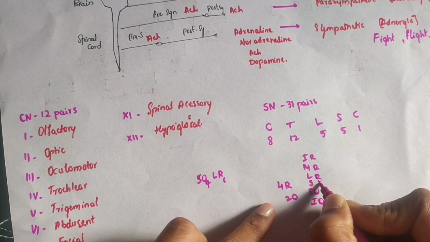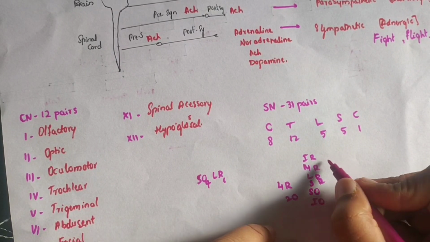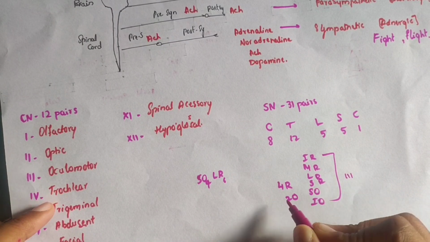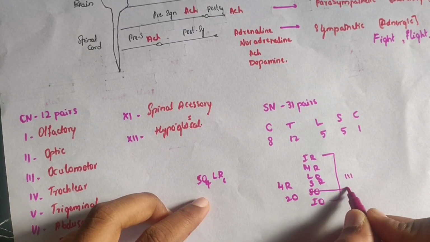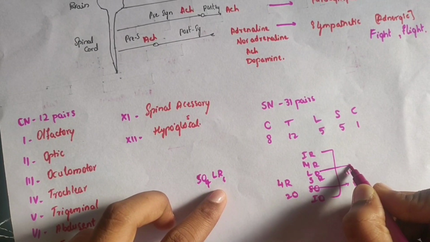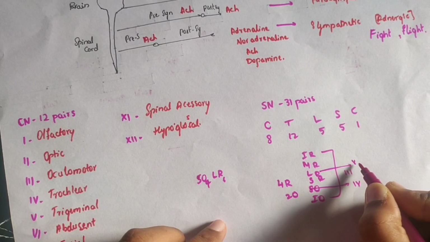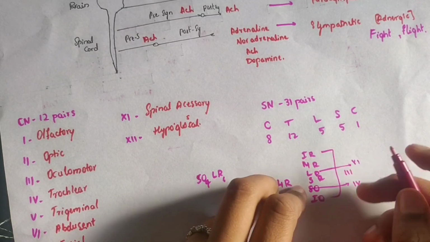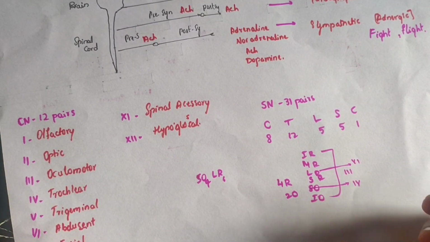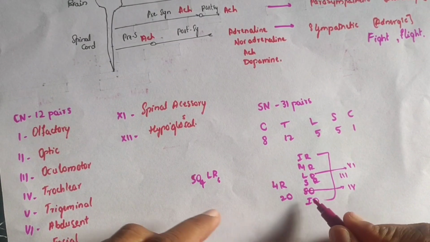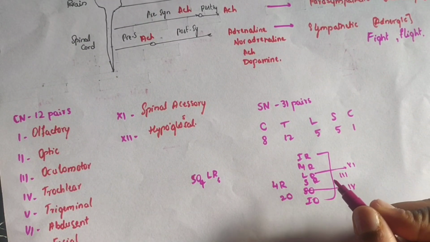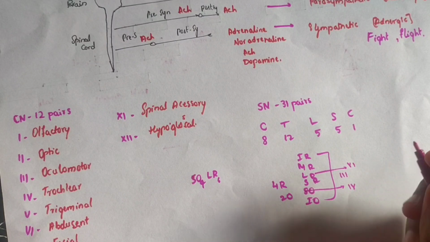All these muscles are innervated by the oculomotor nerve, the third nerve, except SO4, the superior oblique, which is innervated by the 4th cranial nerve, the trochlear nerve, and LR6, the lateral rectus, which is innervated by the 6th cranial nerve, the abducent nerve.